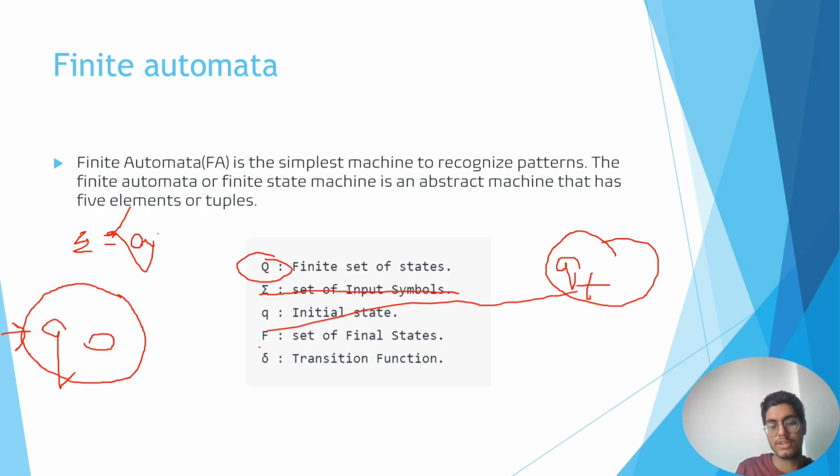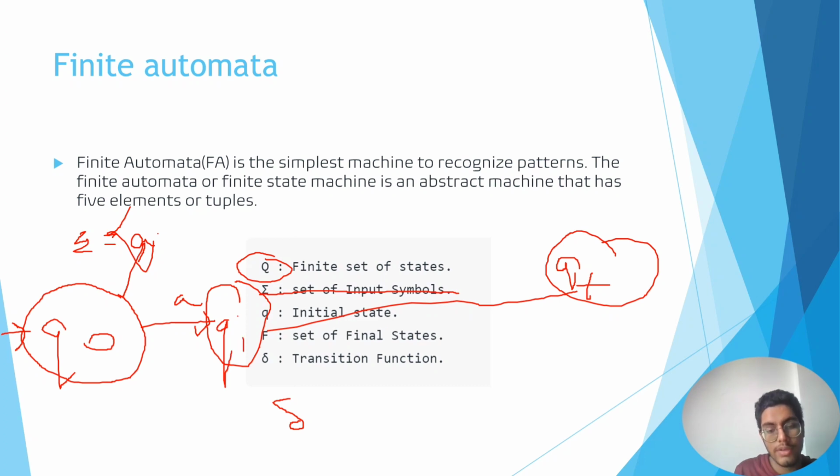Now what is this transition function? Transition function means that on a particular state Q naught, if I get an input, such as one symbol of this alphabet, say I'm getting input A, where will I be reaching? Let us say I will be reaching a state which is Q1.